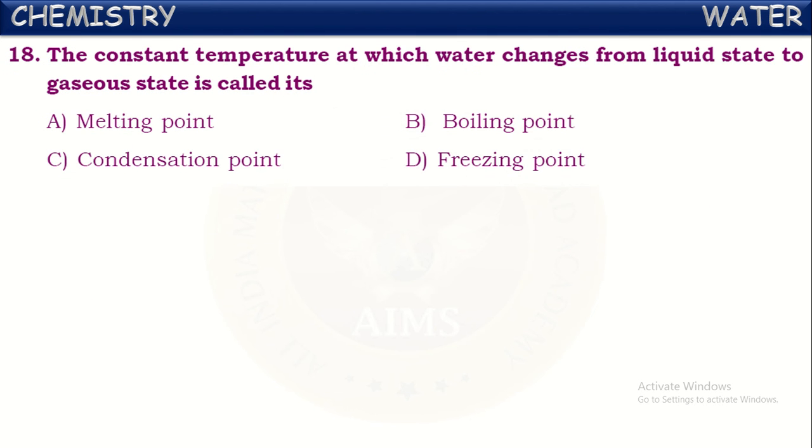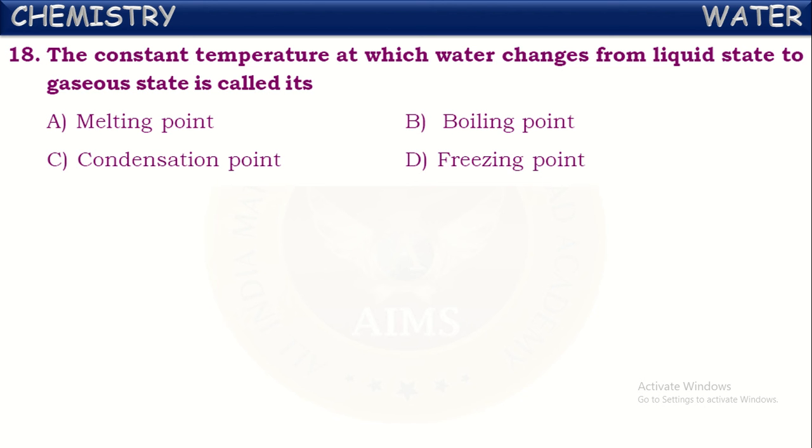The constant temperature at which water changes from liquid state to gaseous state. What do we call this process actually? Conversion of water into gaseous form, vaporization or evaporation. Generally, evaporation occurs at a particular temperature.